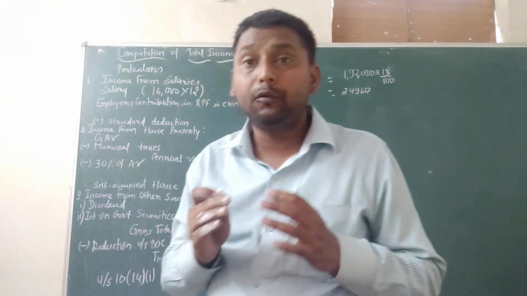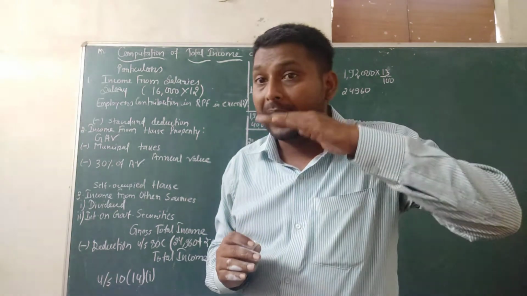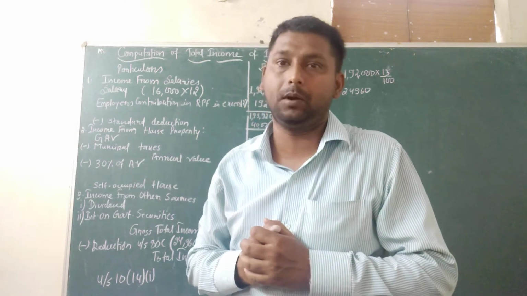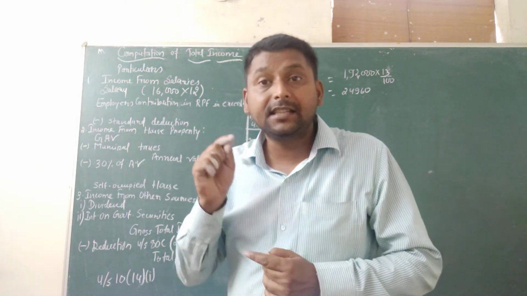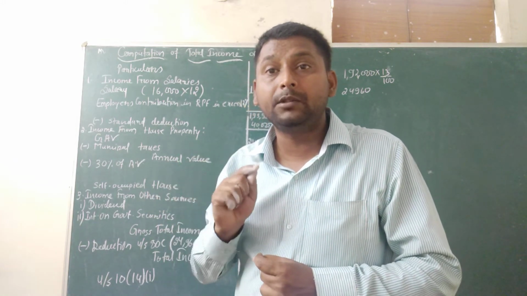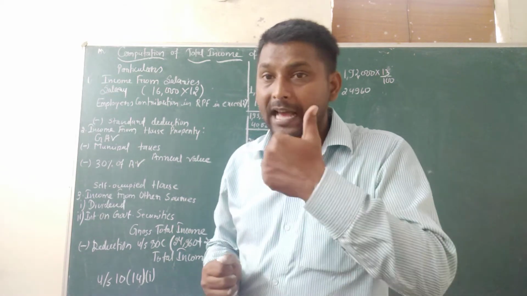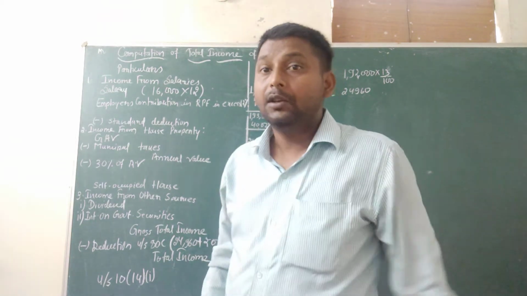Then the excess of 12% employer contribution to RPF. Whatever is more than 12% will be taxable; up to 12% is tax free. Here the meaning of salary is salary plus DA as per rule plus commission on sales.